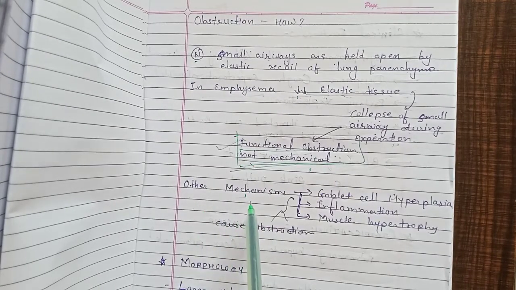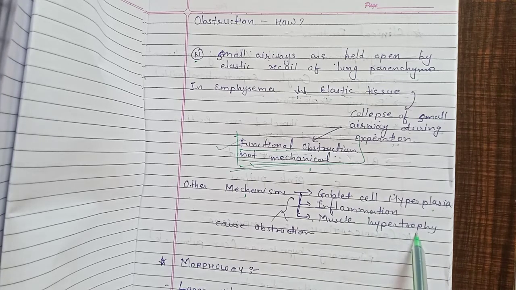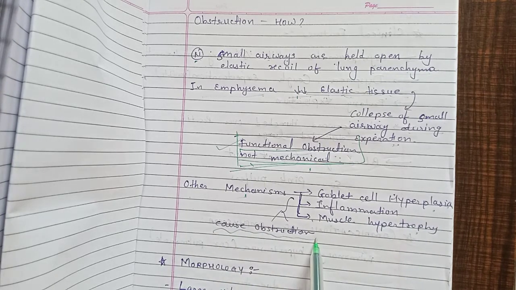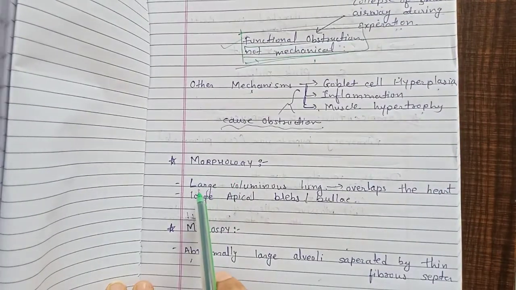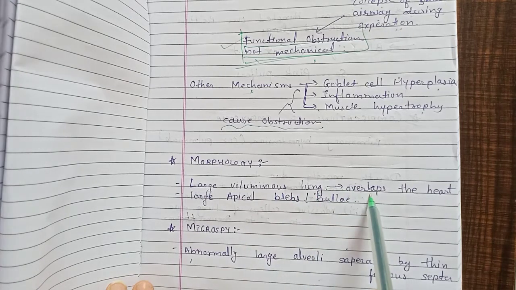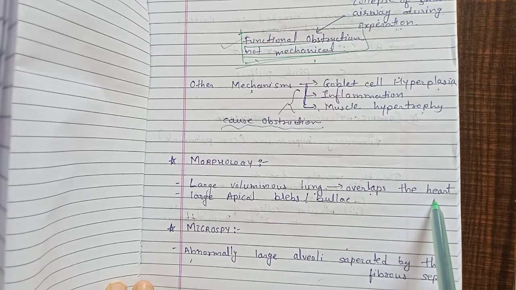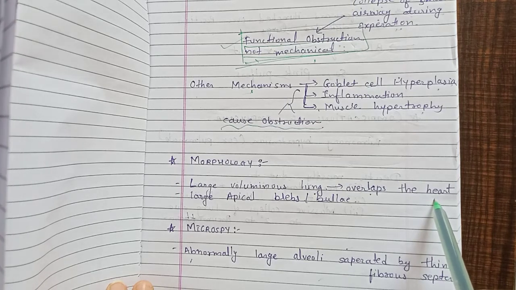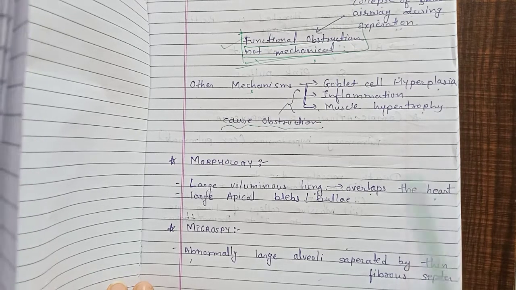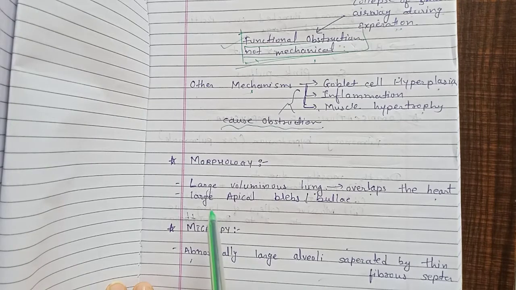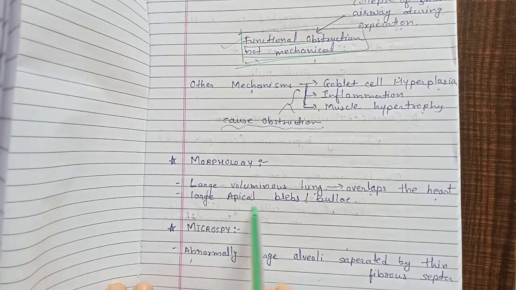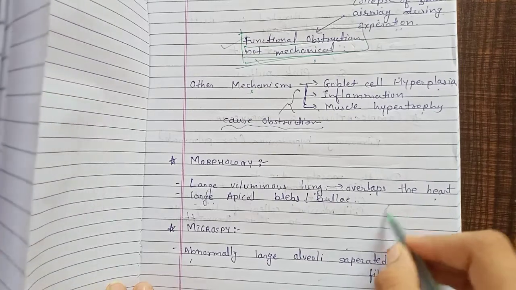In chronic bronchitis, obstruction occurs due to goblet cell hyperplasia, inflammation and muscular hypertrophy. This can also cause obstruction. Now the morphology of emphysema. There is a large voluminous lung, and this lung overlaps the heart. So in radiological findings you can see the heart becomes small. There is no fault in the heart; the lung becomes inflated due to emphysema and overlaps the heart. Another finding is large apical blebs or bullae in the apical portion.